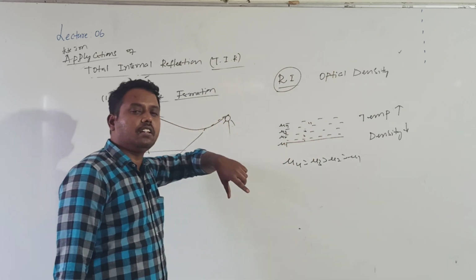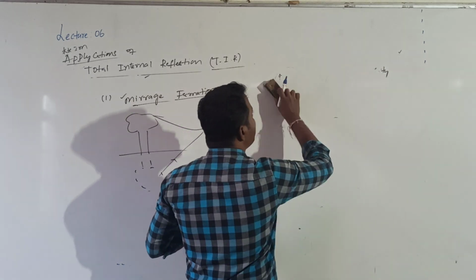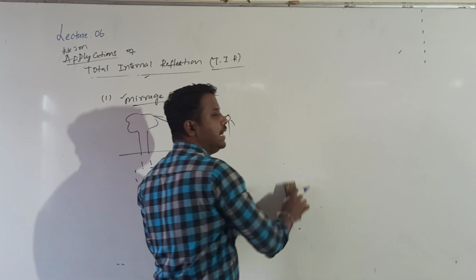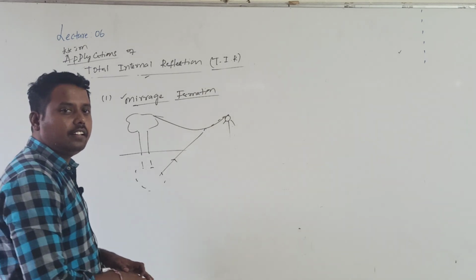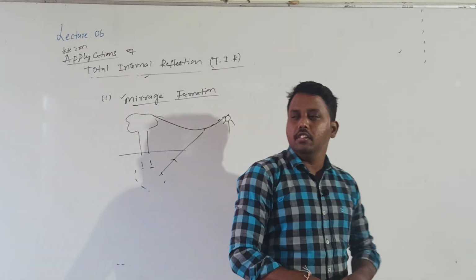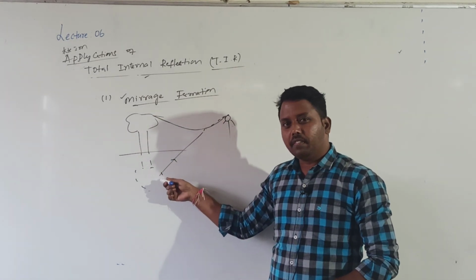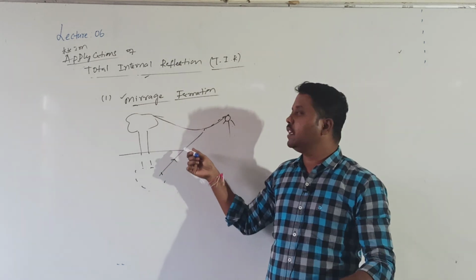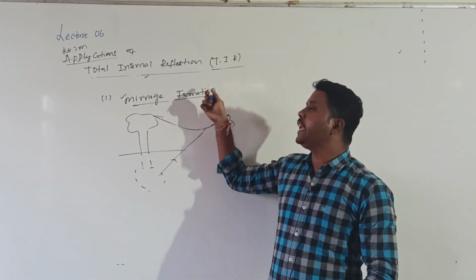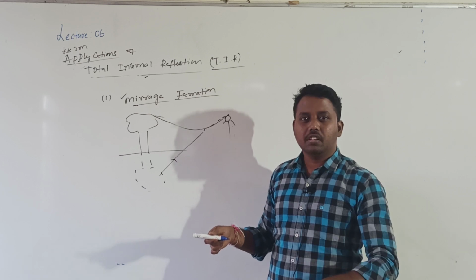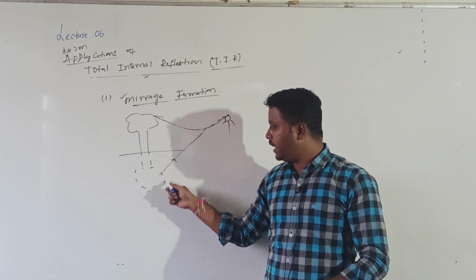To get the concept of mirage, you should understand optical density. With increasing temperature, density decreases and refractive index decreases. So when light is traveling from top to bottom, it travels from denser medium to rarer medium. When the angle of incidence equals the critical angle, the light reflects back. Because of this bending, light coming from the tree appears to be coming from below. It may not completely reflect; if it did, you could not see the object. The bending is because of refraction and total internal reflection.